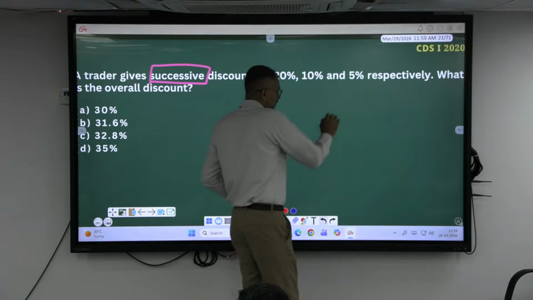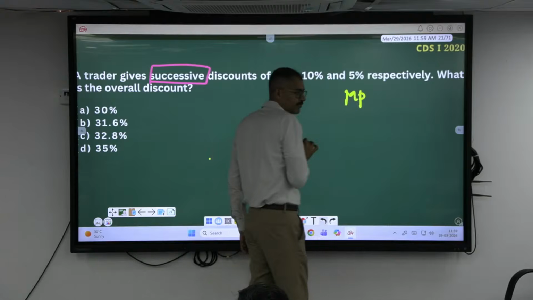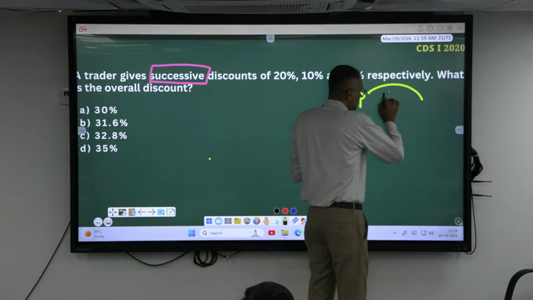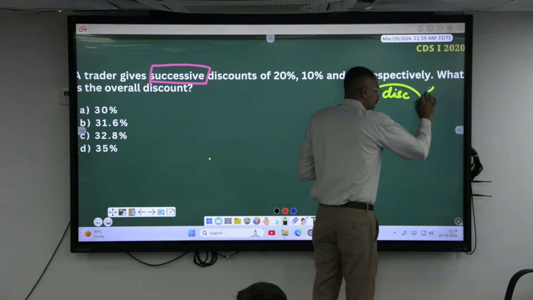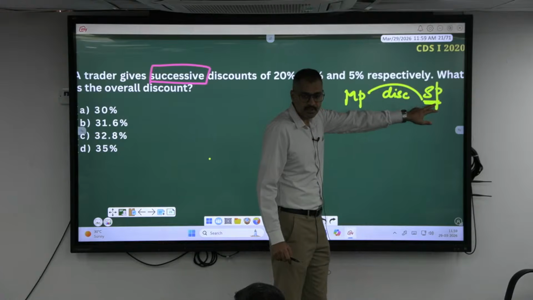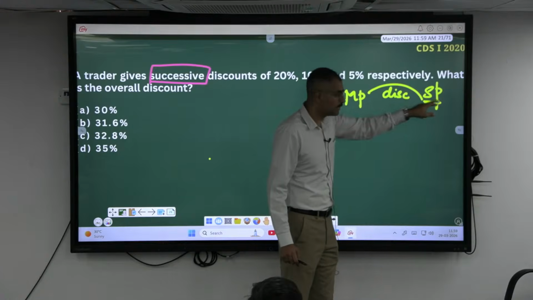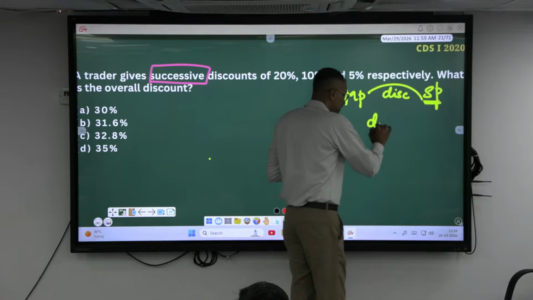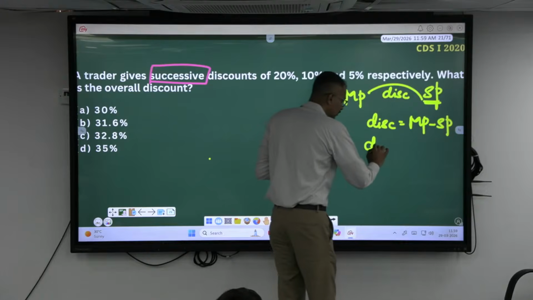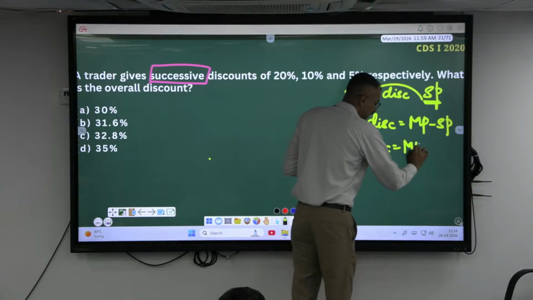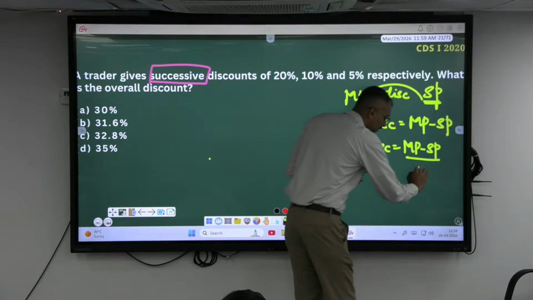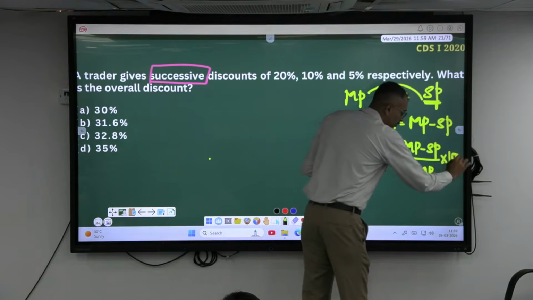See, a seller always marks his prices, on which he will announce a certain discount, and he sells at a selling price or discounted price. So between the mark price and selling price there will be a discount. How to find the discount? Discount is equal to mark price minus selling price. To find the discount percentage, the discount will be given on the mark price, so it always has to be compared with the mark price, into 100, which gives the percentage.